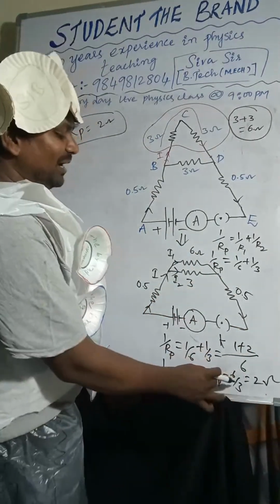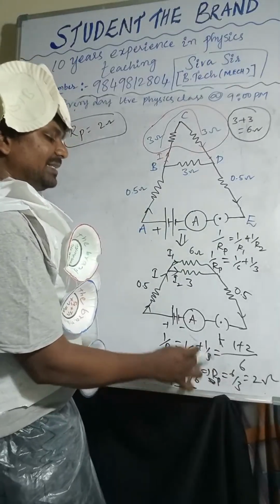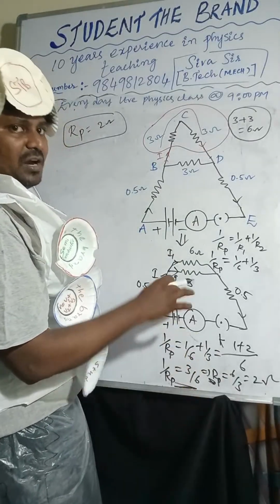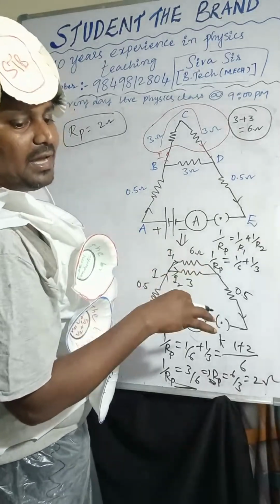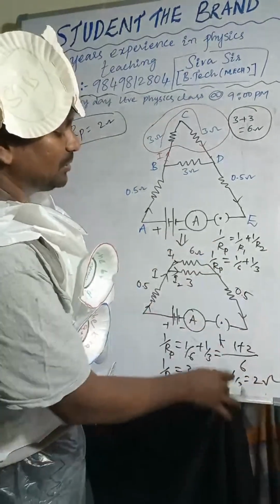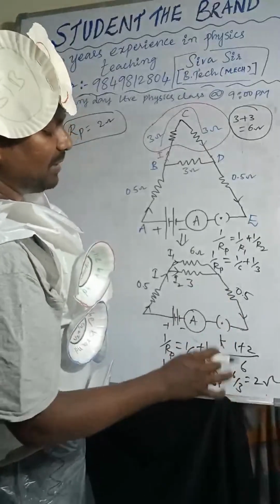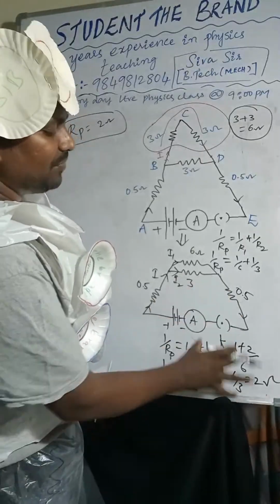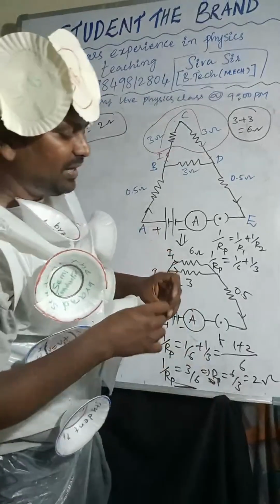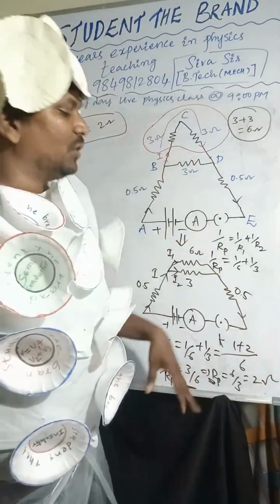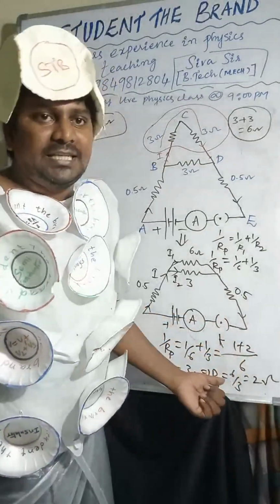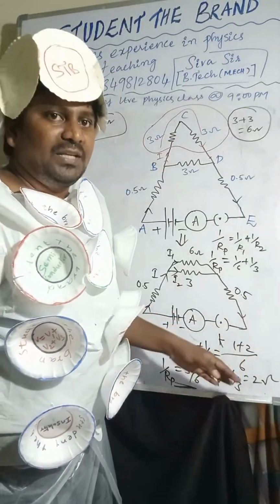So we want the final answer to be in resistance, not 1 by Rp. It must be in Rp value. It must be in R. So keep that in mind. Very, very important. With my experience of 10 years, I am saying, so many students make mistakes in this area itself, in this area only.